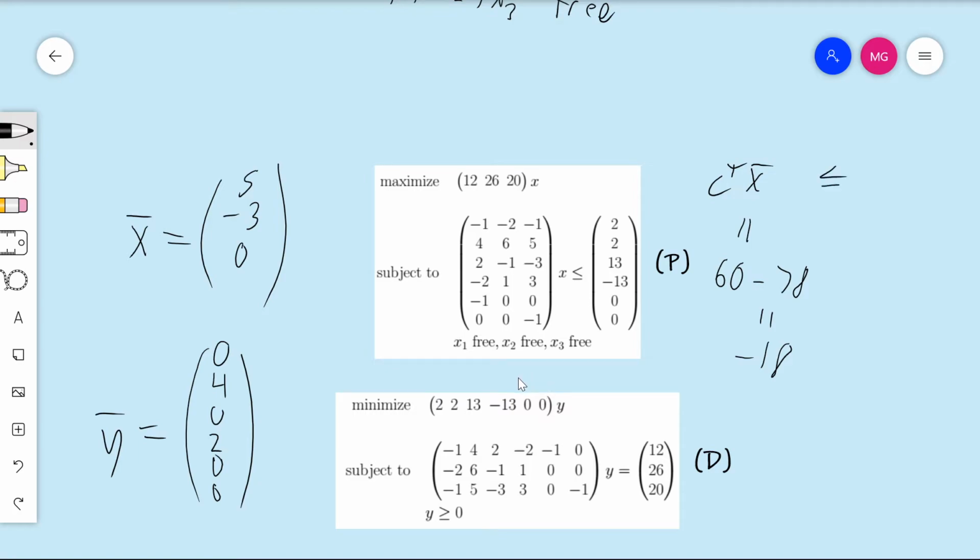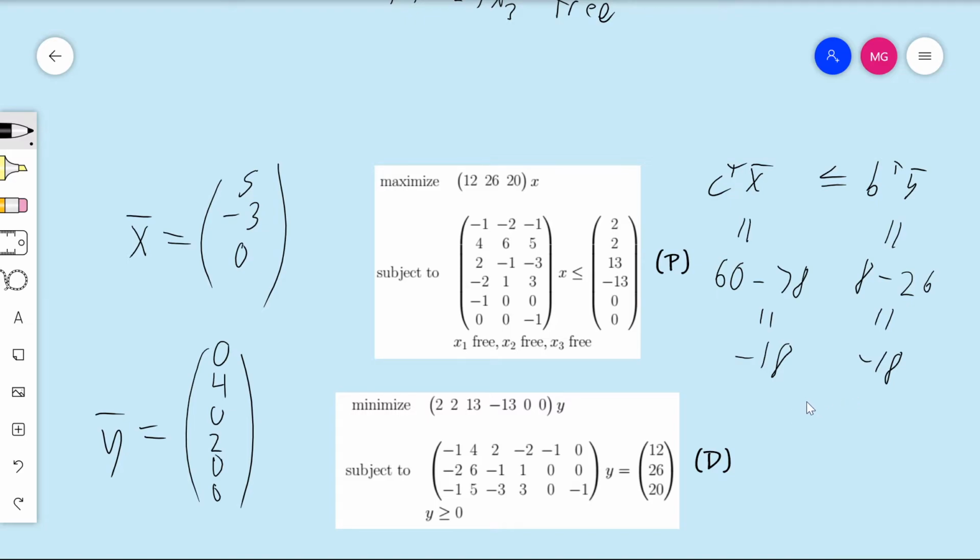So this is less than or equal to B transpose Y bar, and this equals, again, we only need to worry about the second and fourth components. So we have 4 times 2, which is 8, minus 2 times 13, so minus 26. And so that is actually also minus 18.